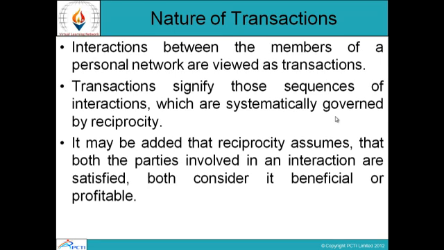Nature of transactions. Interactions between the members of the personal network are viewed as transactions. Transactions signify those sequences of interactions which are systematically governed by reciprocity. It may be added that reciprocity assumes that both the parties involved in an interaction are satisfied, both consider it beneficial or profitable. So if both the parties are satisfied, and things are beneficial for them, then it becomes a transaction which is profitable.